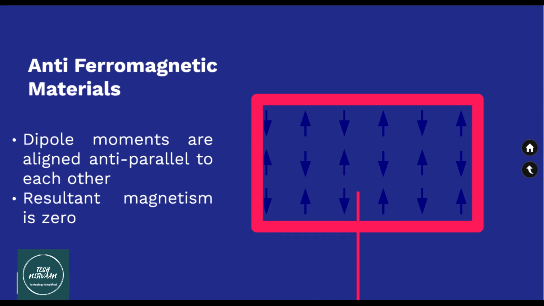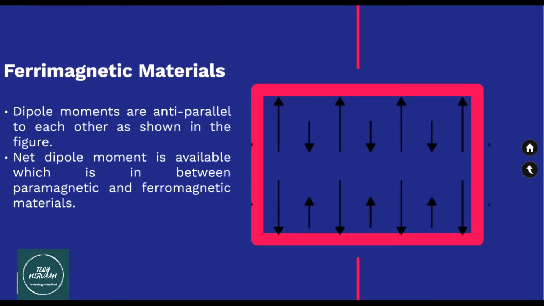Antiferromagnetic materials. In this case, the magnetic dipole moments are aligned antiparallel to each other. Hence, the net magnetism is zero, and that's why these are called antiferromagnetic materials. Ferrimagnetic materials or ferrites have magnetic dipole moments antiparallel, but the magnitude of the two moments is different, as shown in the figure.